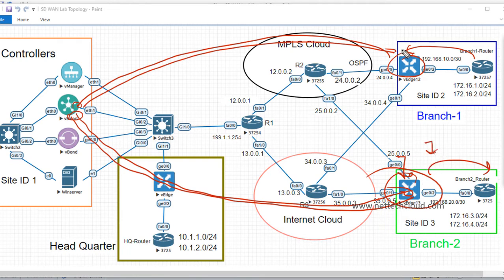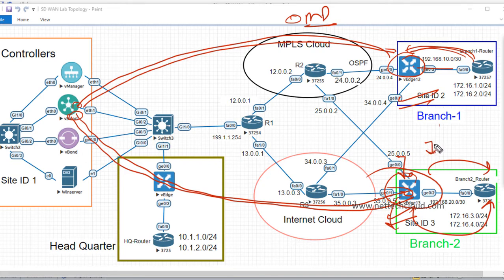One-way redistribution is automatic. OSPF intra- or inter-area routes, connected routes, and static routes are by default redistributed, or advertised, into OMP, but OMP routes are not advertised back to OSPF. That needs to be configured manually here. In this way, both branch routers exchange routing information.